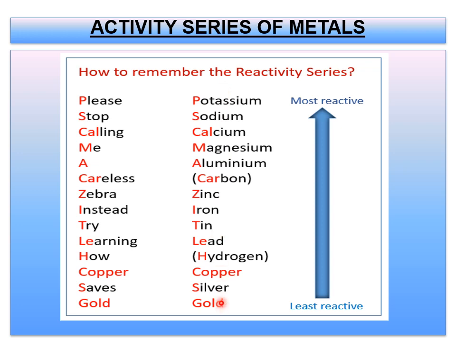If you cannot remember also, we have one more trick. You remember these sentences. Okay. Here, please stop calling me a careless zebra. Instead, try learning how copper saves gold.